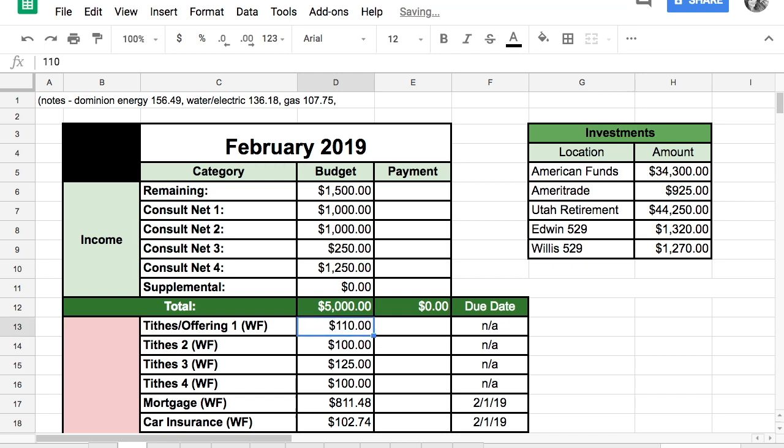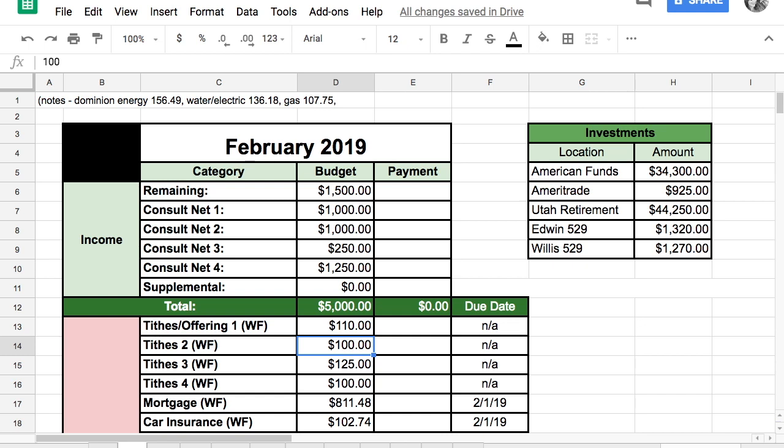So tithing is a 10% tithe. And then the first Sunday of the month, we do a fast offering, which is where we fast for 24 hours and we donate a little bit extra to the church for a fast offering for what we would have spent on food. So we did $100, which is 10% of $1,000, plus $10 fast offering.